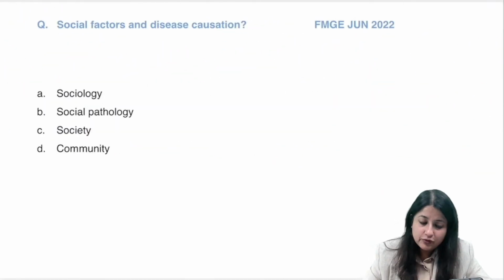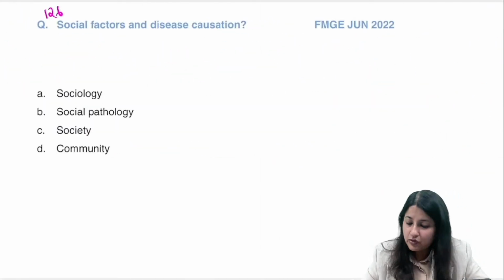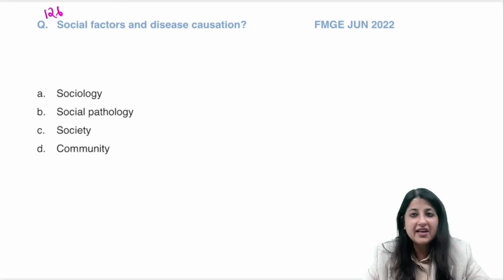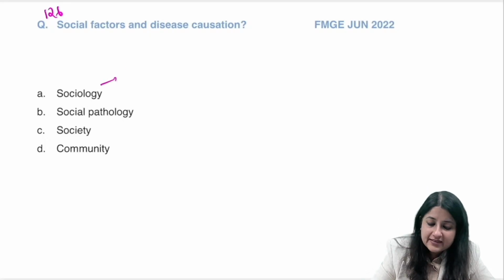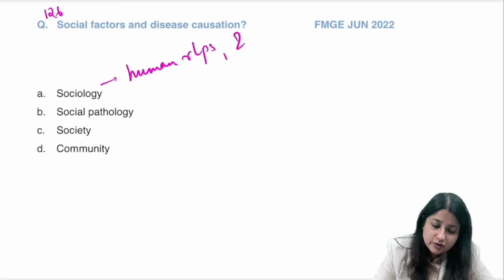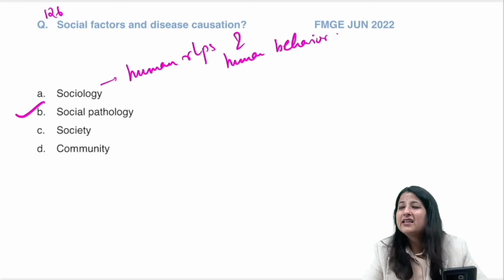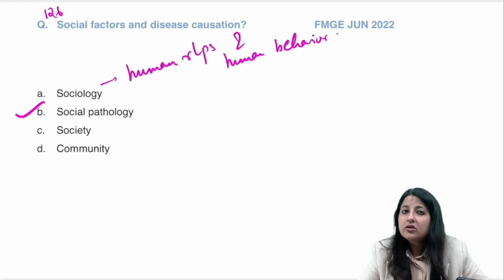All right, coming to question number 126. Social factors in disease causation. What is it? Sociology? No. Sociology is the study of human relationships and human behavior. Social causes are social pathology like addiction and unemployment.